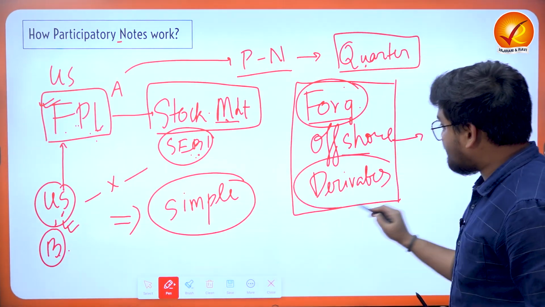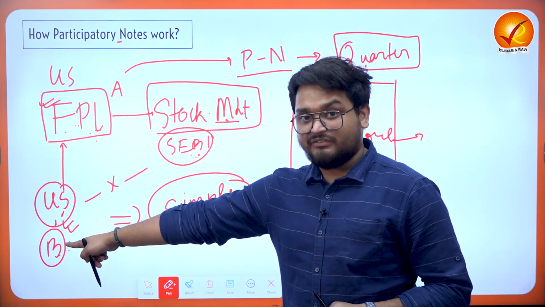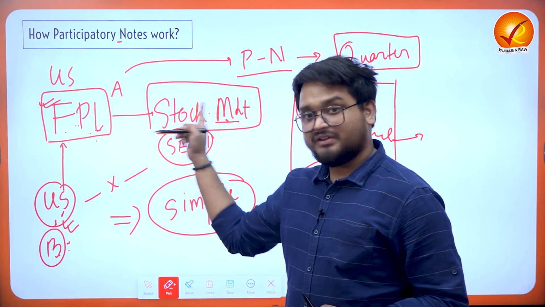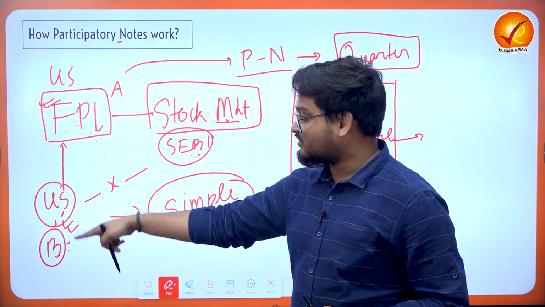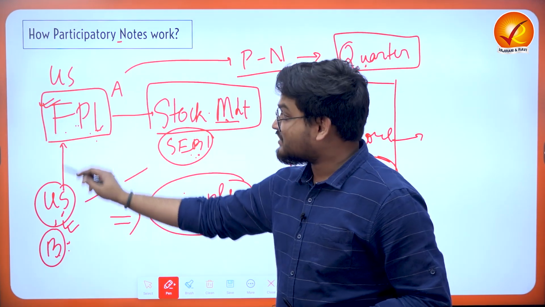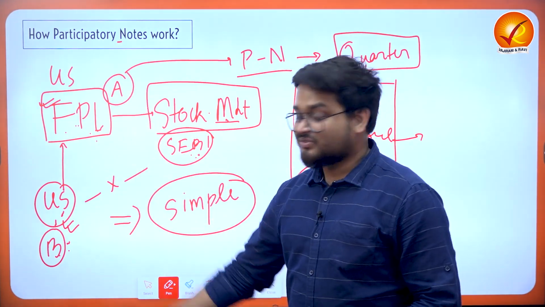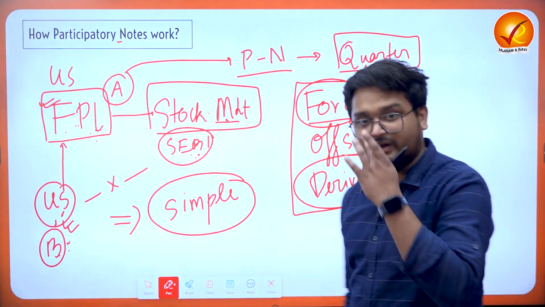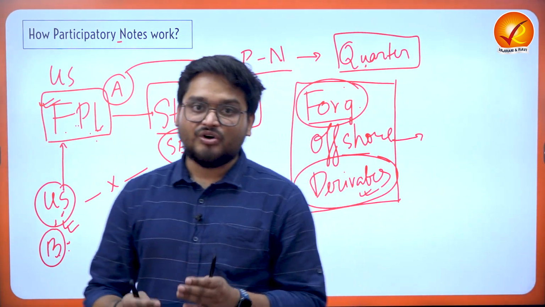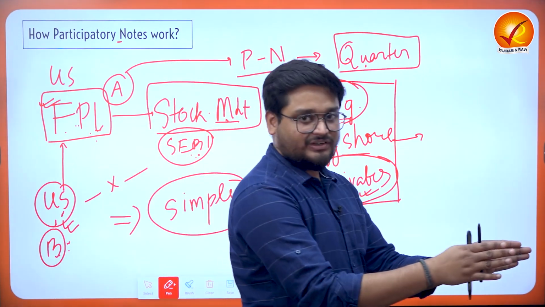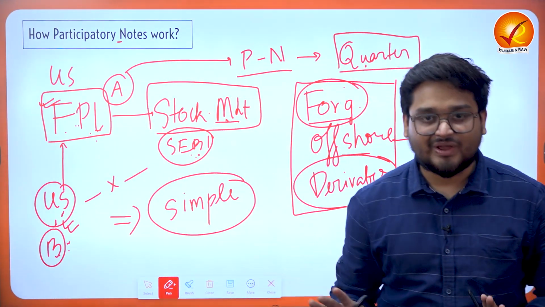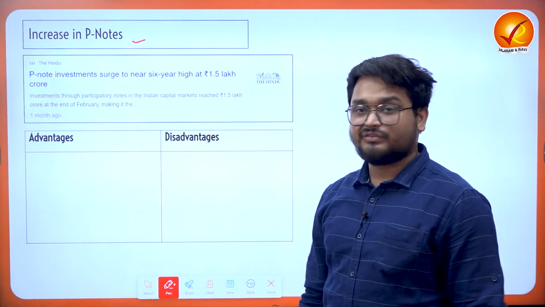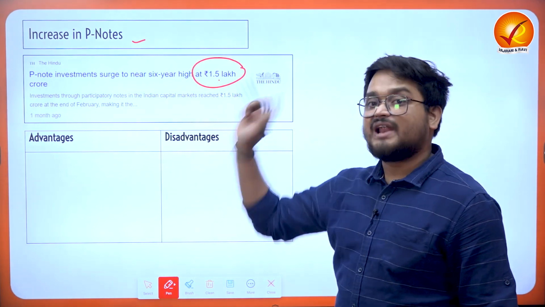And derivatives, why? Because this individual is not directly investing in Indian stock markets. It is going via this FPI, and that is why it is deriving the stocks, say, from A. So that is why we name it a derivative, or a derivative is any stock market instrument which has its value from any other underlying asset, commodity or such otherwise in the stock markets. Recently we find there is an increase in P notes to the tune of around 1.5 lakh crore.